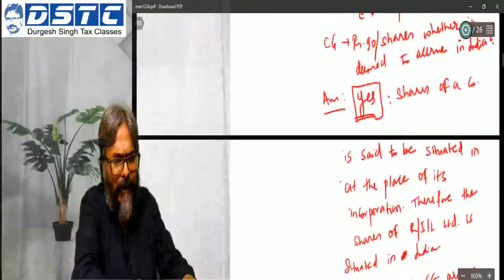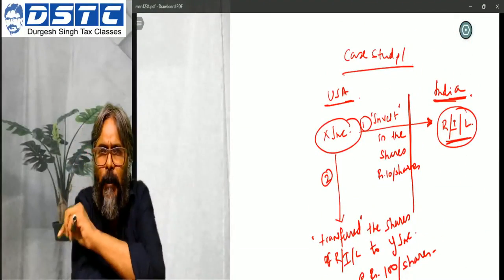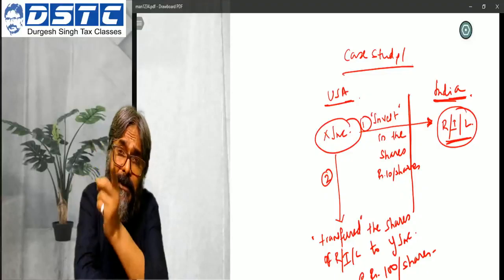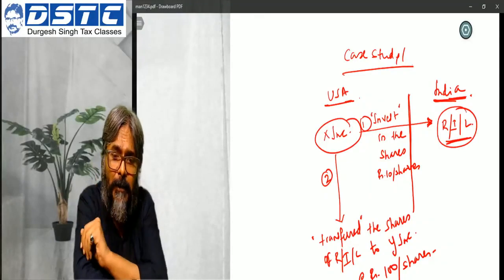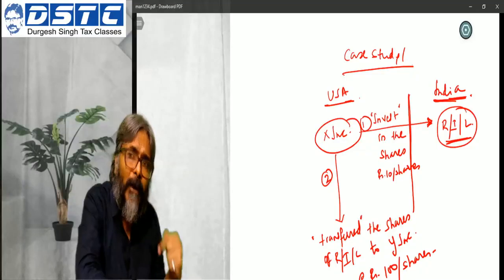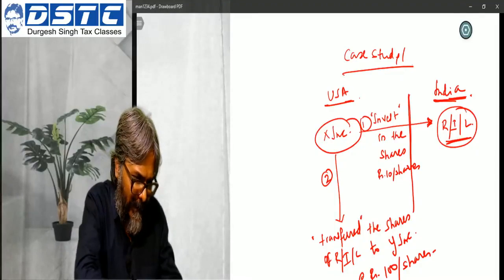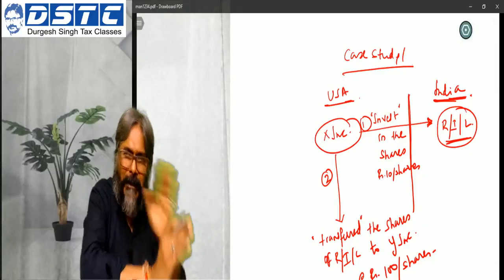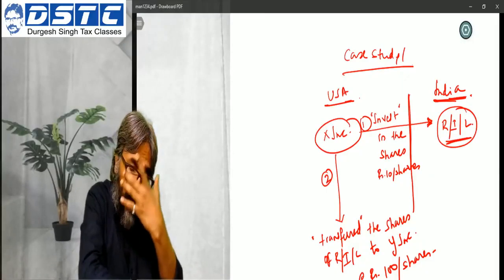Now XINC Inc. realized one thing: I have a direct exposure in the capital asset which is situated in India. So what Vodafone did in this case was this. We'll speak only about XINC Inc. here.